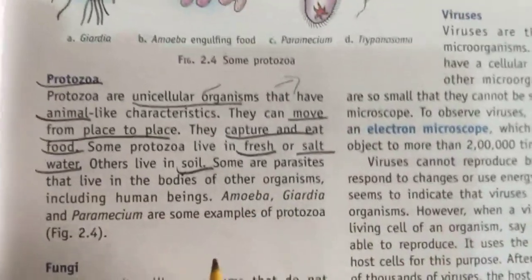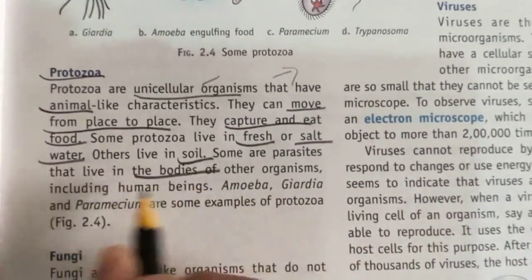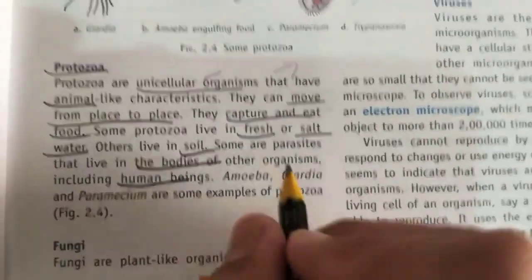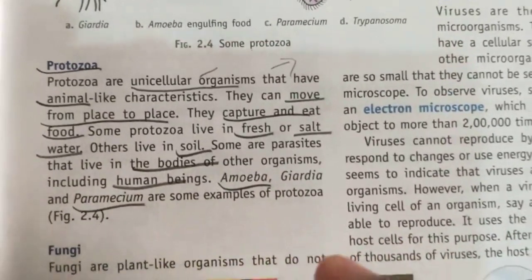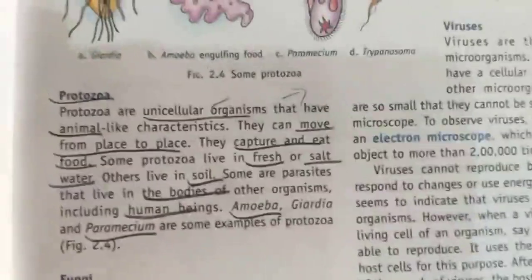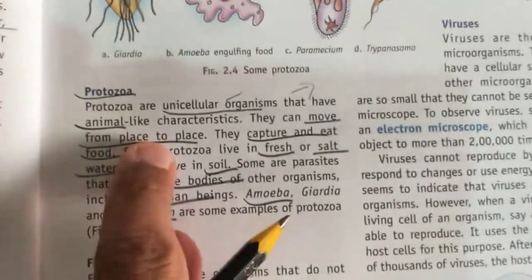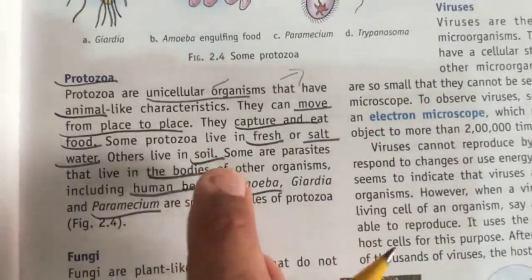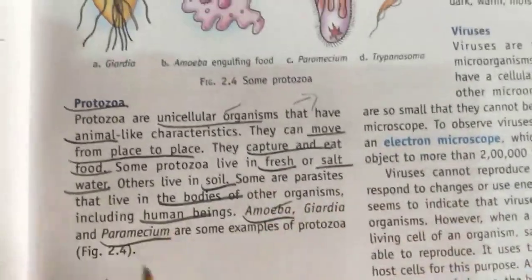Some protozoa can be found in the bodies of human beings. Examples of protozoa are amoeba and paramecium, which we have already studied. So, unicell, most features same as animals, move from one place to another, capture food, live in soil, human bodies, fresh water. Examples are amoeba and paramecium.